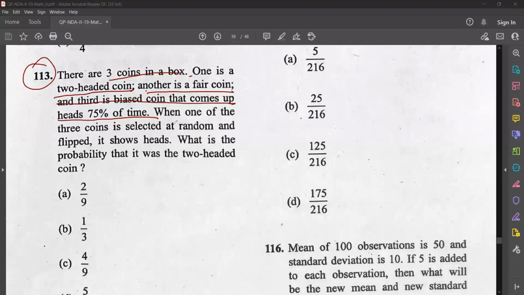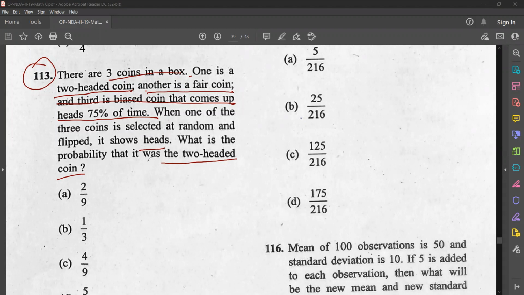So when we flip that, we are getting heads. Then you have to find the probability that it is a 2-headed coin. All of you try. So here it is conditional probability, isn't it? Because what is the condition?